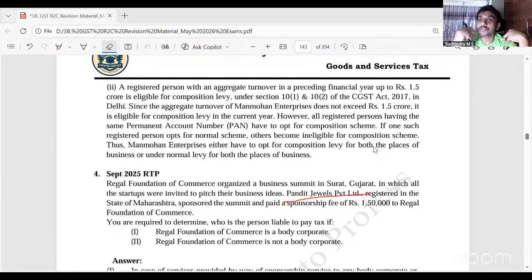Pandit Jewels Private Limited is giving the money. The recipient is giving the consideration to the supplier. So, sir, in case of sponsorship, it's very easy. Whoever is making the payment is the recipient. That's how we identify supplier and recipient in case of sponsorship. That is question number 4.